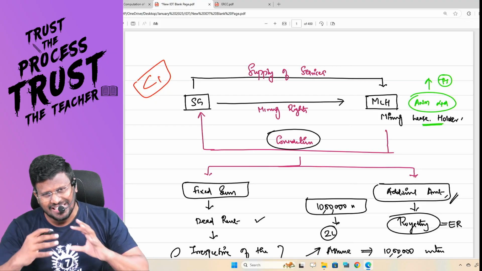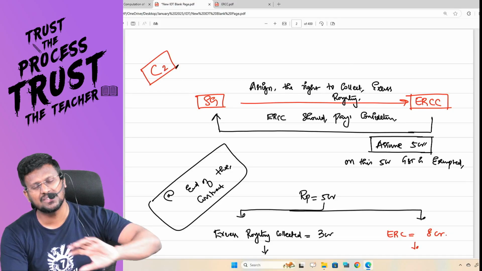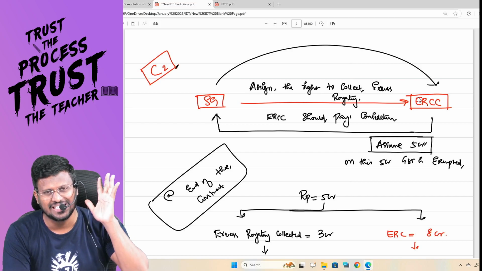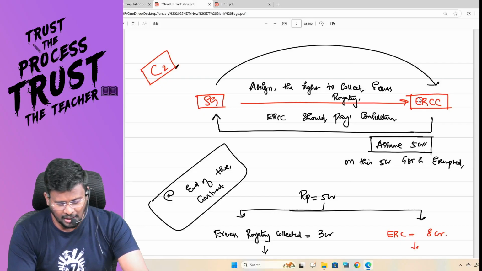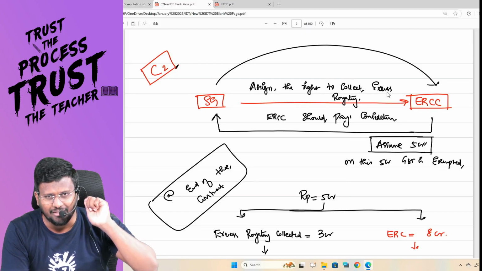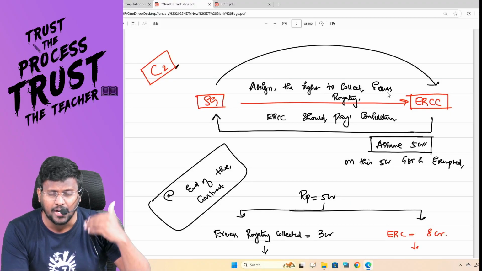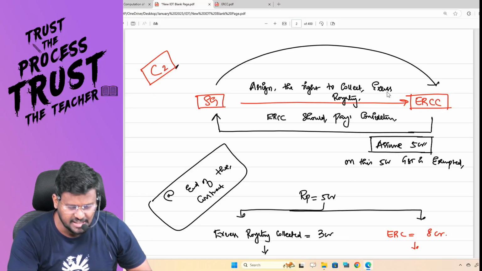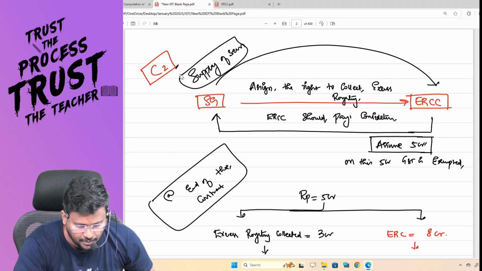So to escape from that situation, what government will do, government will enter into a deal with some other company. For example, the state government will enter a contract with ERCC, Excess Royalty Collection Contractor. So the state government will assign the right to collect that excess royalty. Actually, that right is with the state government. State government has the right to collect that excess royalty over and above 10 lakh unit. But that right has been granted by the state government to the ERCC.